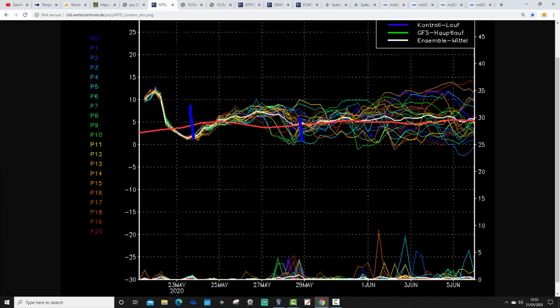The red line is the 30-year upper air temperature average for London. Looking at London's air, we can see we're very warm at the moment. Temperatures are still holding up. We're still hanging on to warm temperatures for a few more hours.